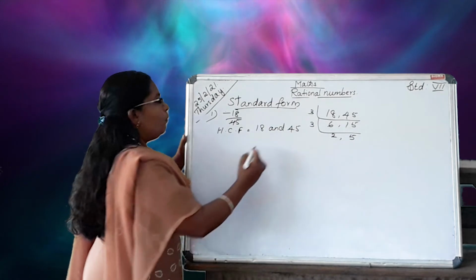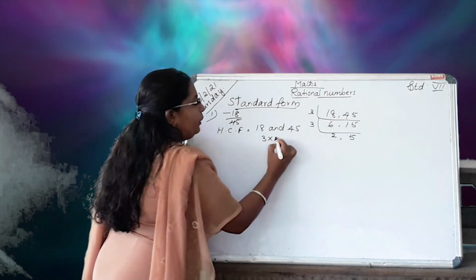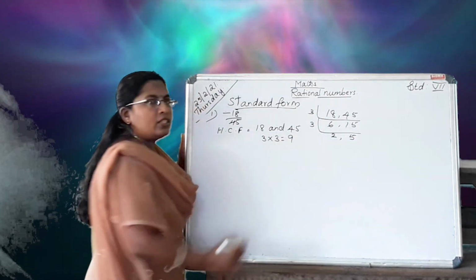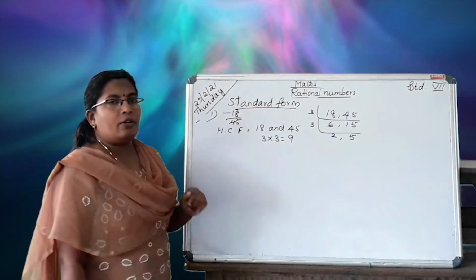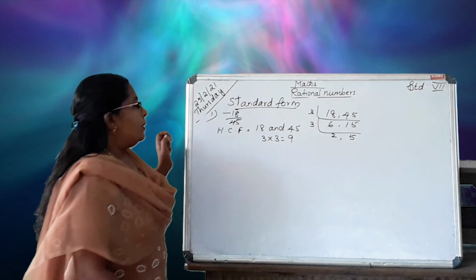What is the HCF? 3 into 3, that is 9. HCF is 9. With the help of this HCF, we can divide.